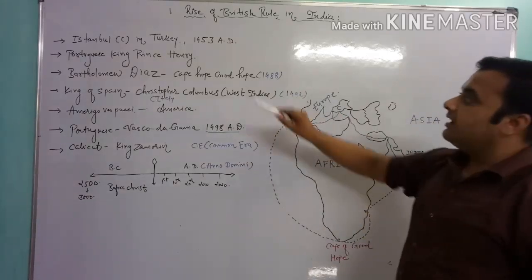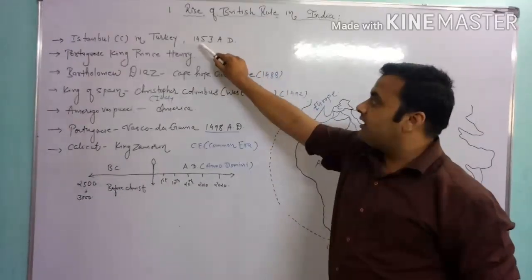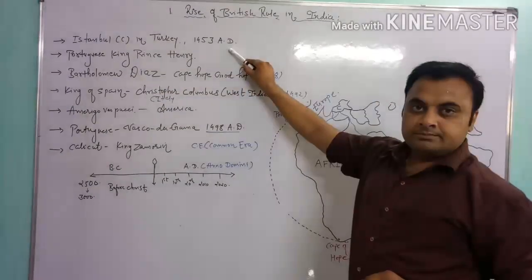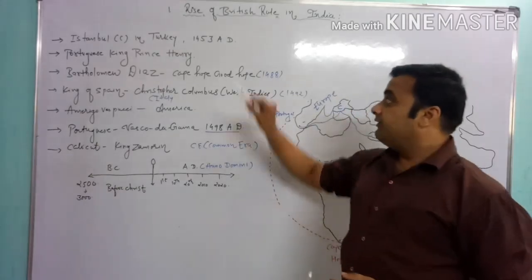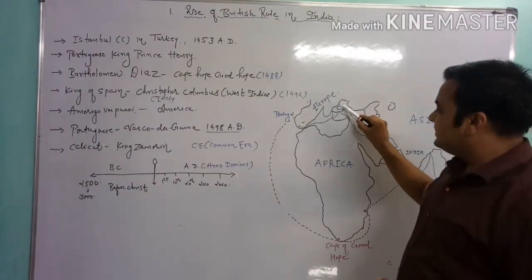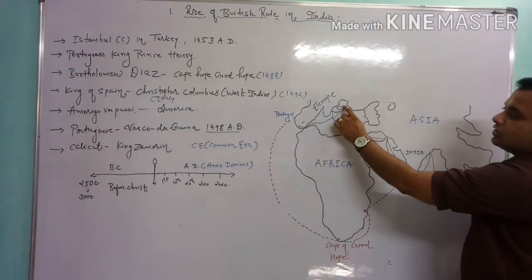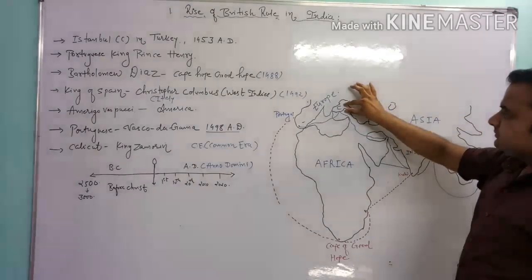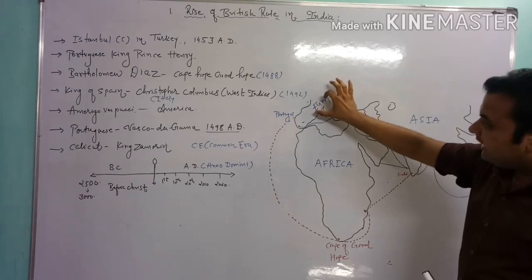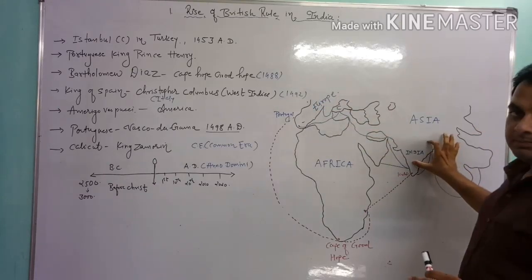But in 1453 AD, the situation changed. This place is Constantinople, and it is a very important place. We can say it is the gateway between Europe and Asia.